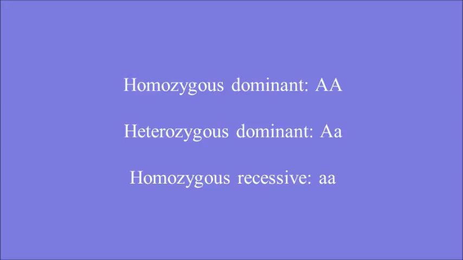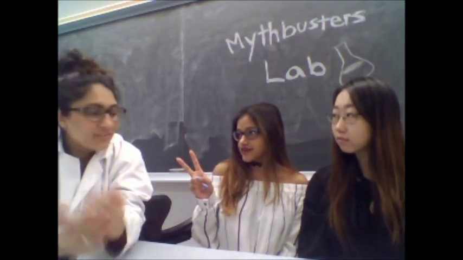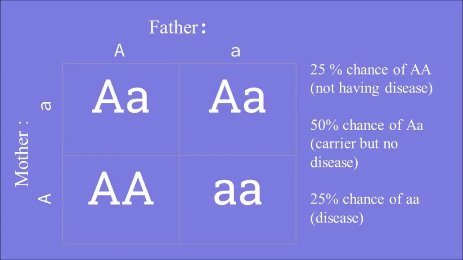If they carry 2 lowercase a's, then they are homozygous recessive, and the disease will be present, like in the case with Alexandria. So Eli and Maria both carry a capital A and a lowercase a, and Alexandria carries 2 lowercase a's. Exactly. So then how did their first child, Alexandria, get sickle cell if both parents are dominant?